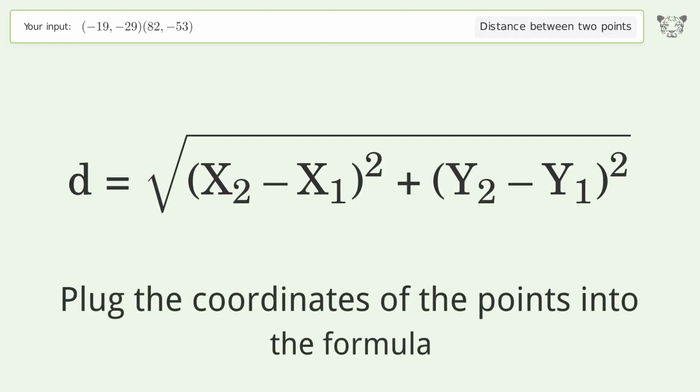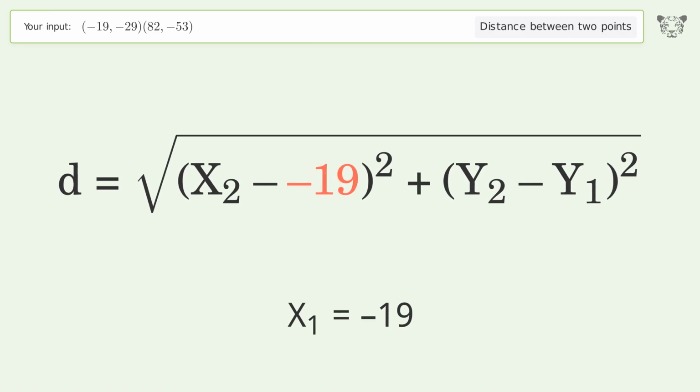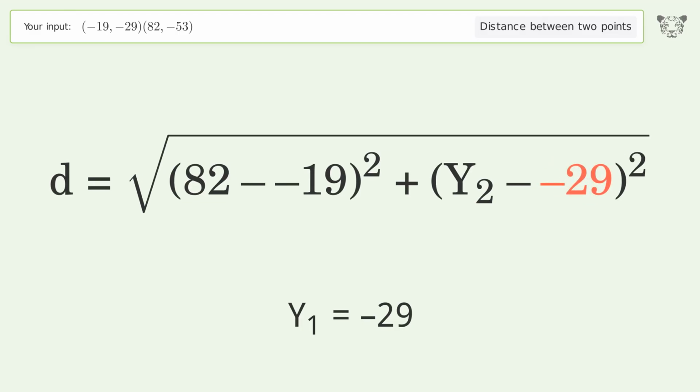Plug the coordinates of the points into the formula. x1 equals -19. x2 equals 82. y1 equals -29. y2 equals -53.